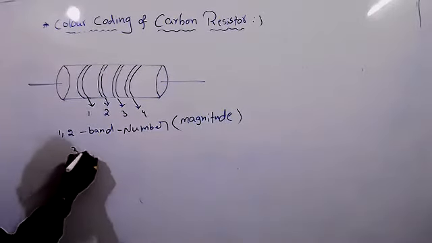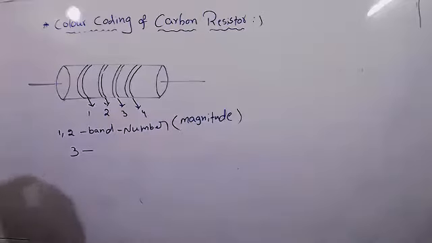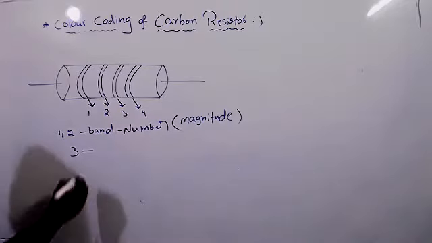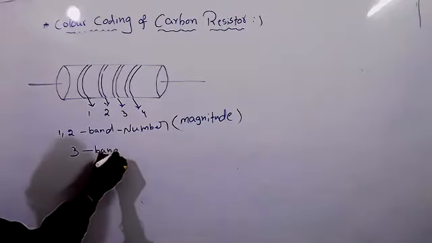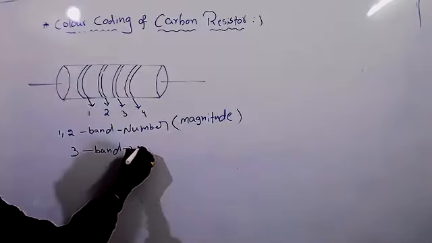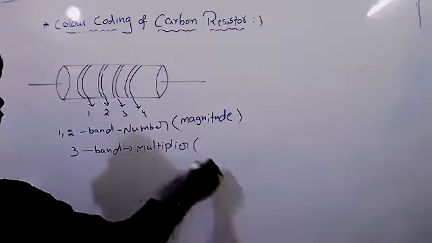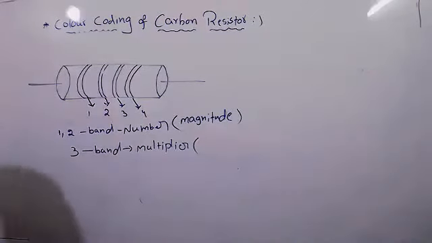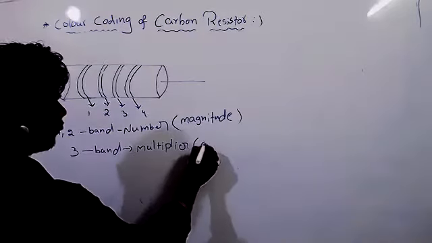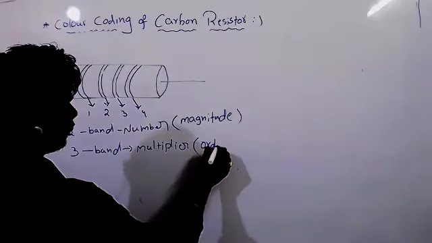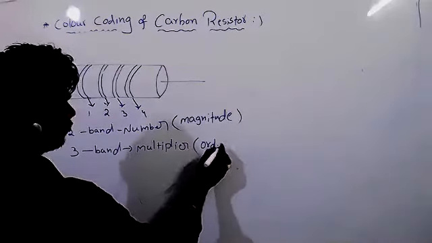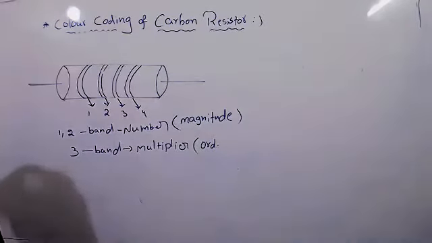Third band. This third band is a multiplier. Multiplier means order of magnitude.